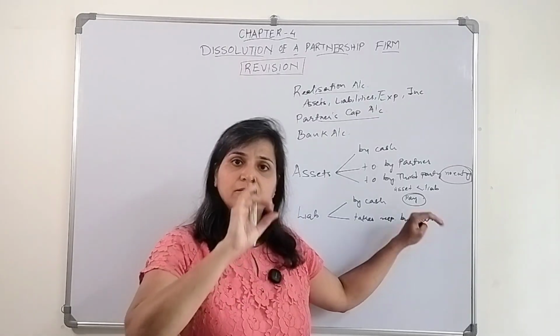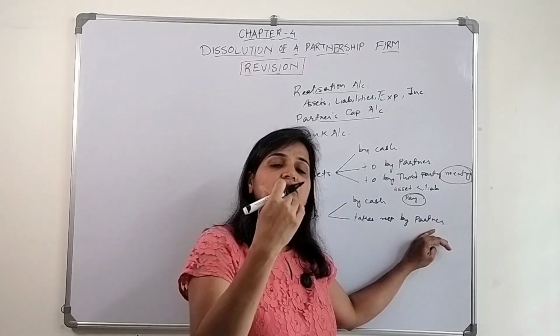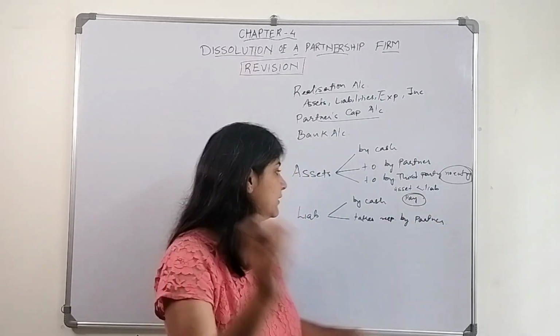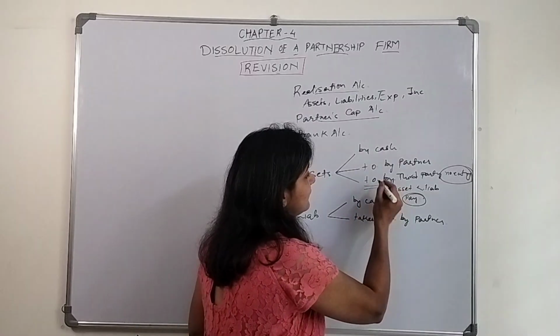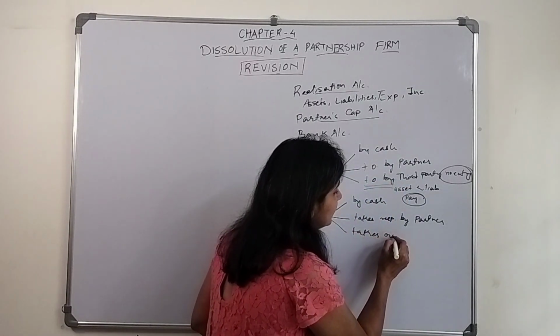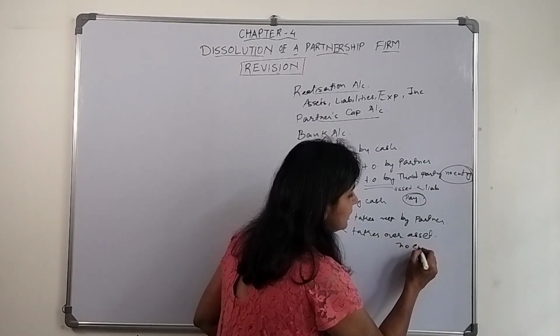Realization account debit, because that particular liability is gone, but liability towards the partner increases, so realization account debit to partner's capital account.